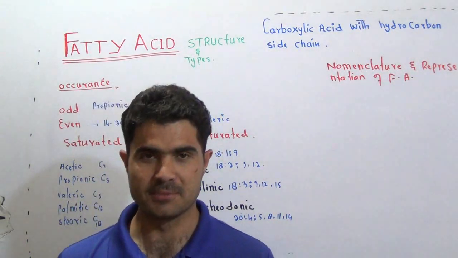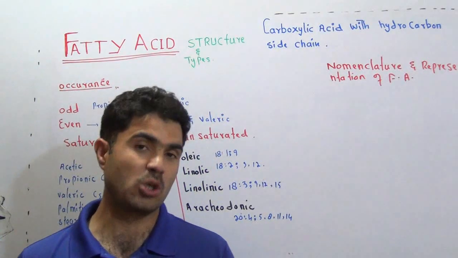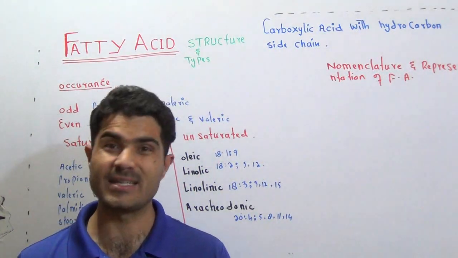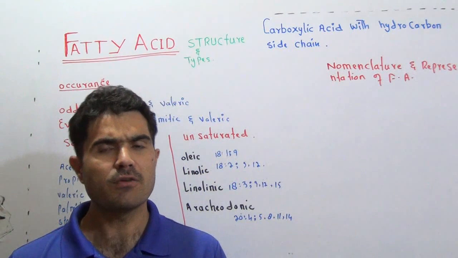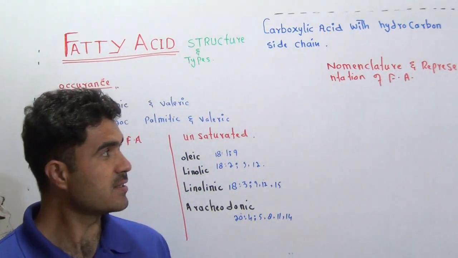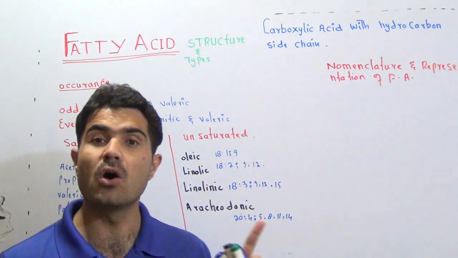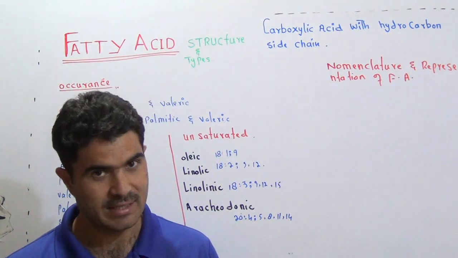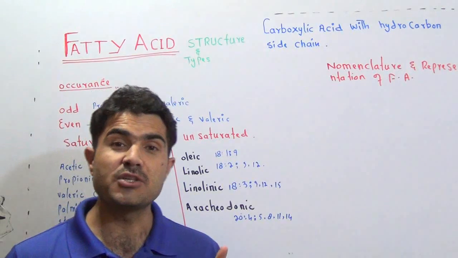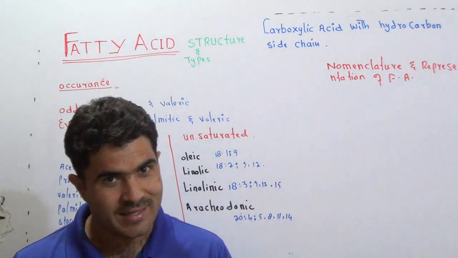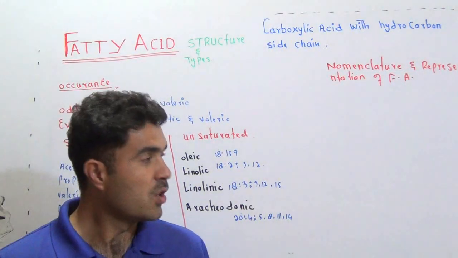And in today's lecture, what will be the topics that I will teach? These are four major topics. Number one is the definition, occurrence, odd and even carbon fatty acid. Number two, saturated and unsaturated fatty acid. Number three, nomenclature.